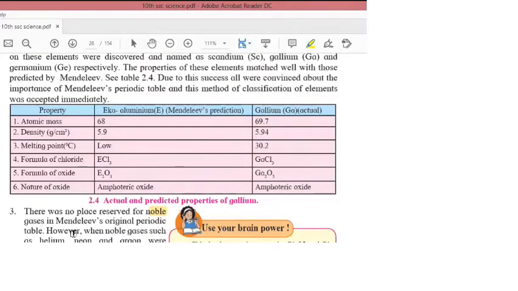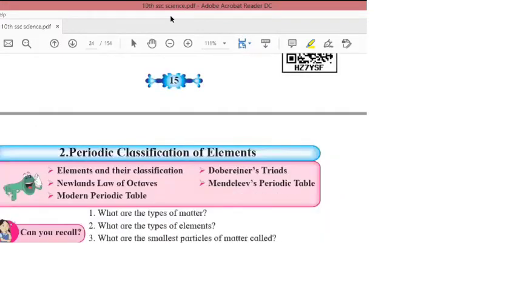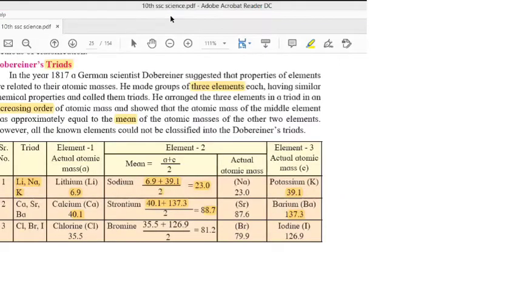Got it till here? Yes. Okay. I will dictate you some points. Please write it down. Please give the title, periodic classification of elements, or the heading. If you have not understood anything, you can ask.